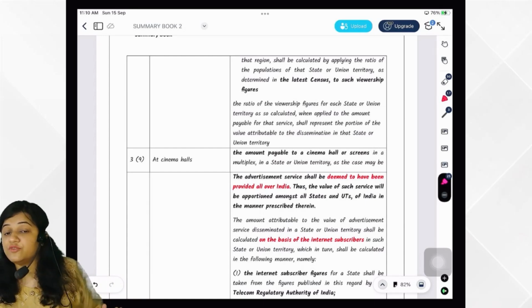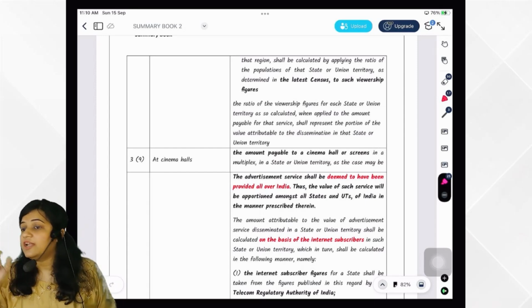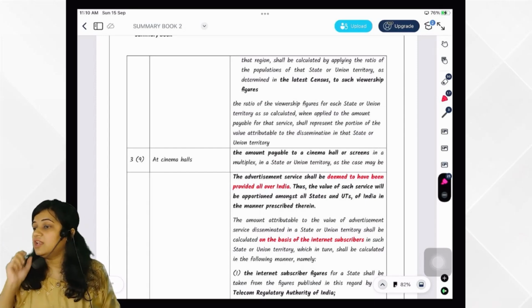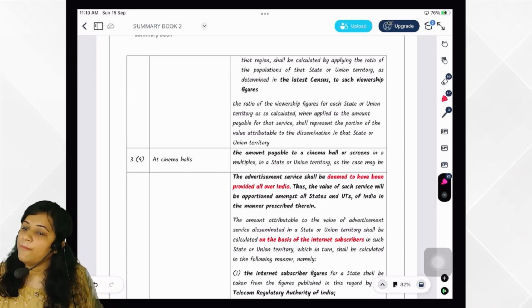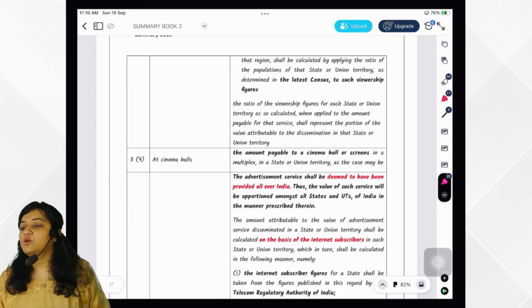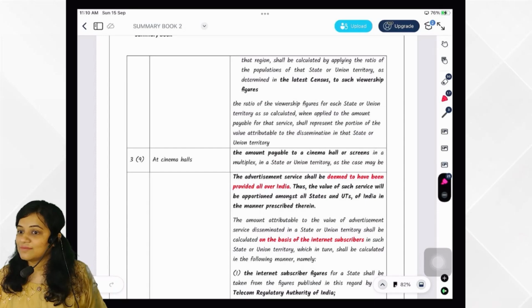And what all sections of the CGST Act? Section 7 of the CGST Act, supply. Section 8, composite and mixed supply. Section 9, levy of CGST. Section 10, composition scheme. Very good. So we completed 4 chapters of revision in 1 hour 10 minutes.